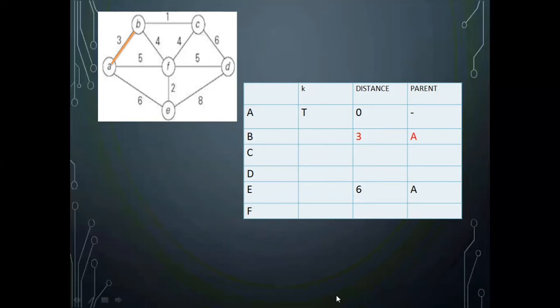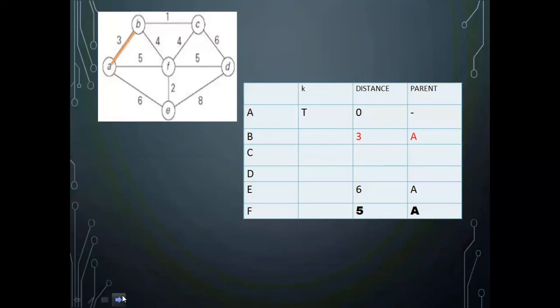So the edges are A to B, A to F, A to E. So A to B, A to E, A to F, and the weights have also been updated. In that, you should find out which is the minimum one. This is the minimum one, 3. So that edge I have added. A to B, the edge has been added with weight 3.